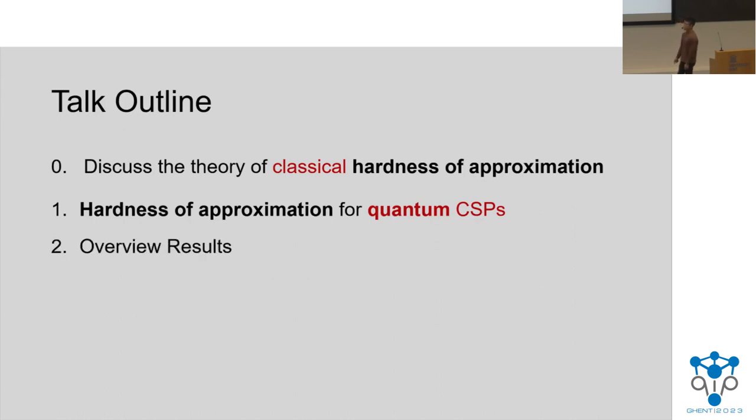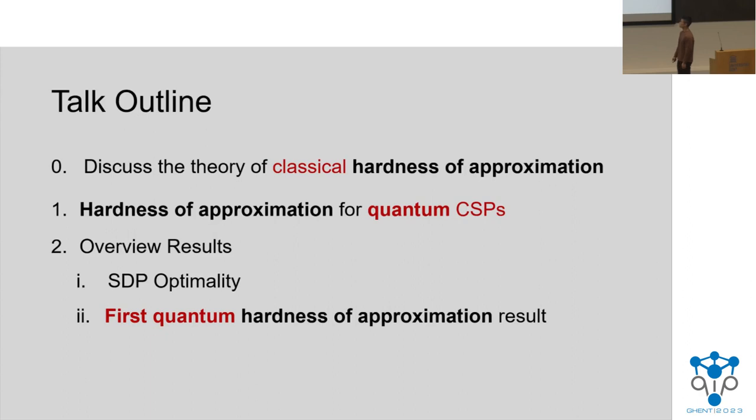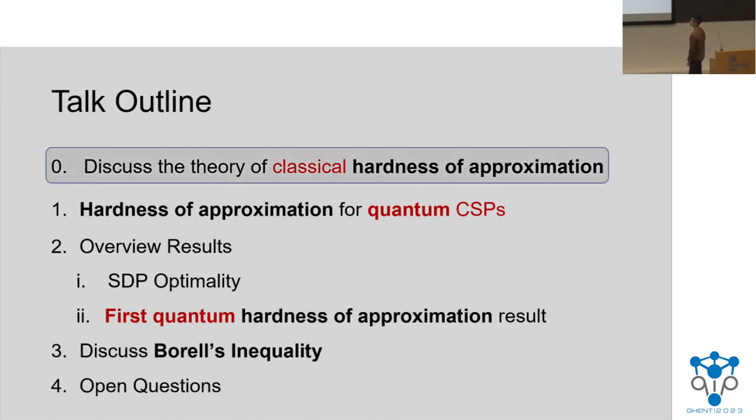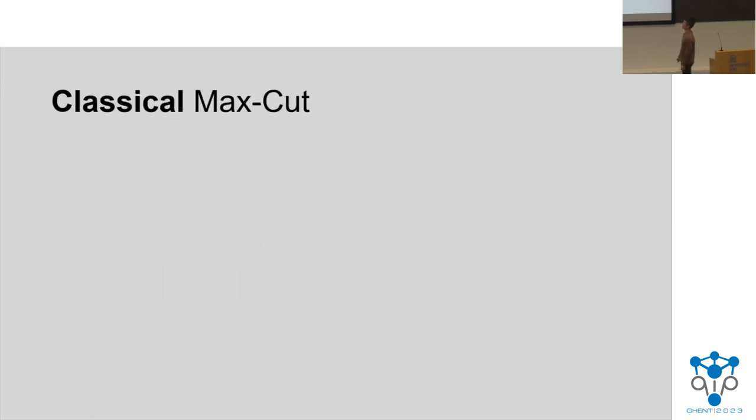Then I'll give an overview of our results, which include an integrality gap or an optimality result for algorithms using semi-definite programming, and then the first quantum hardness of approximation result. Then I'll discuss something called Borell's inequality, which is really key to a lot of these classical hardness results, as well as ours. And then I'll conclude with some open questions. So first, let's start with the point zero.